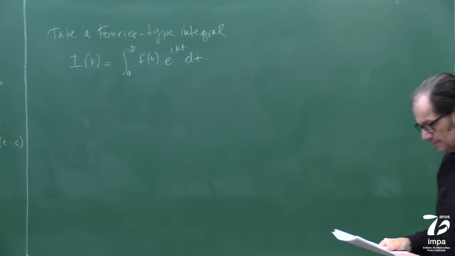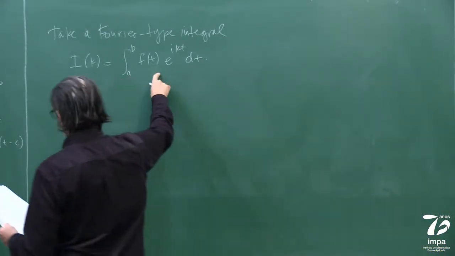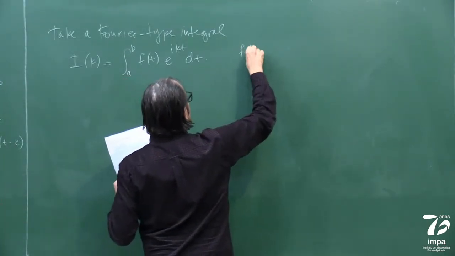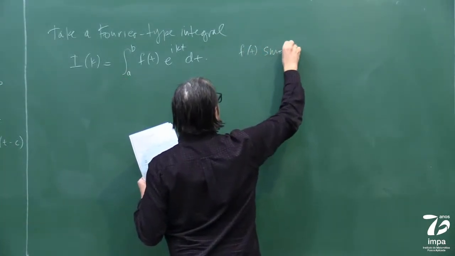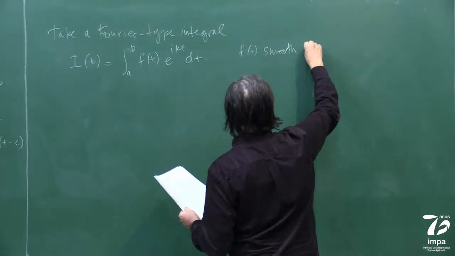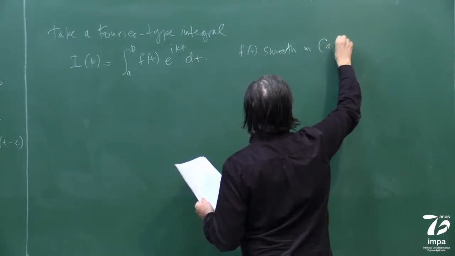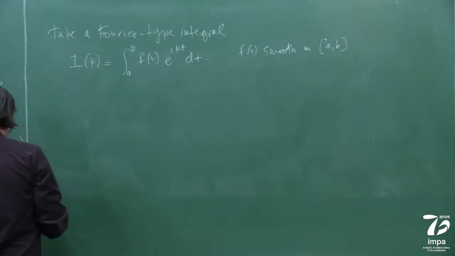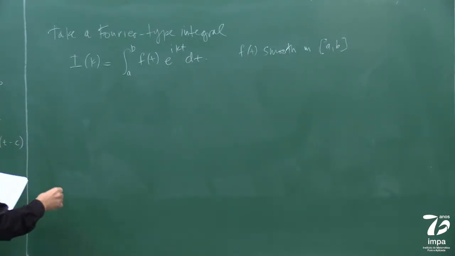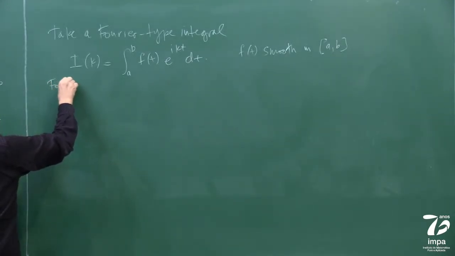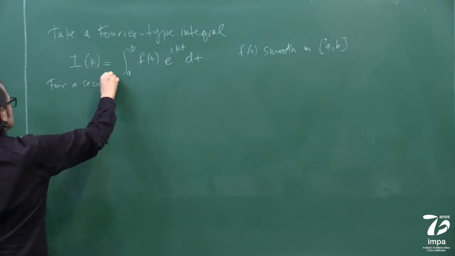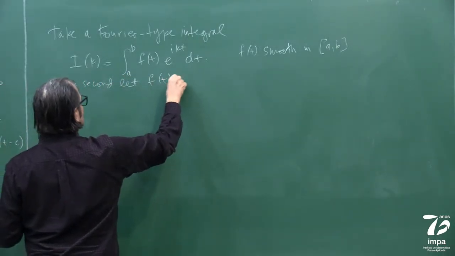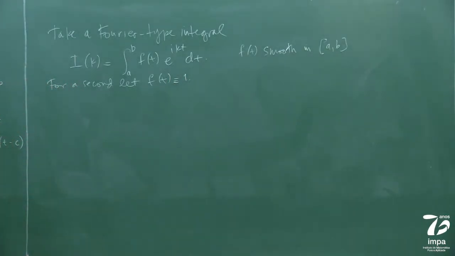Okay, all right. So here, take this guy, f of t, smooth in AB. So let's just for a second let f of t be identically equal to 1.